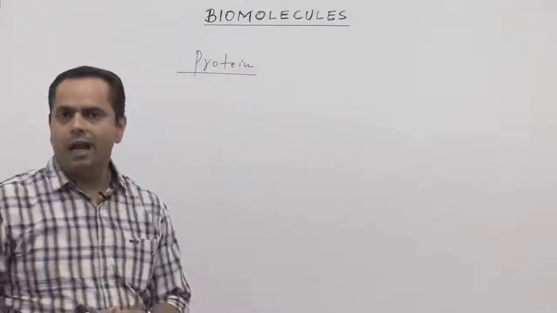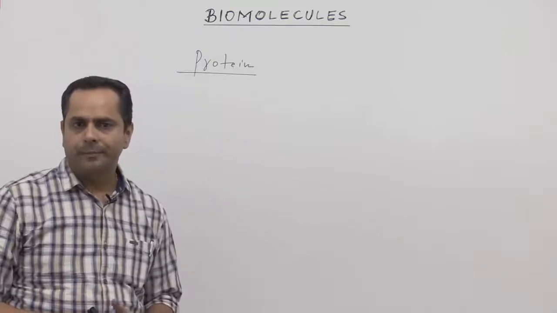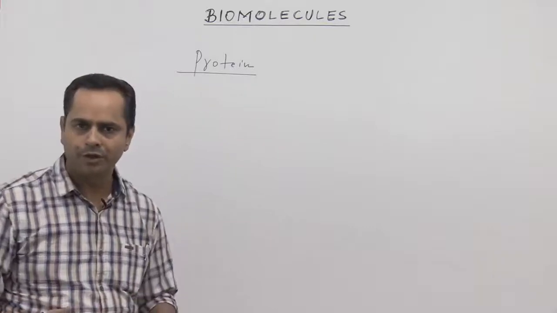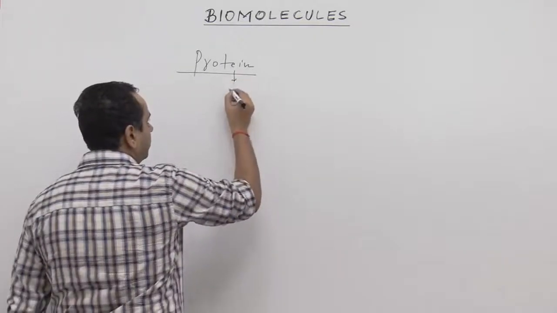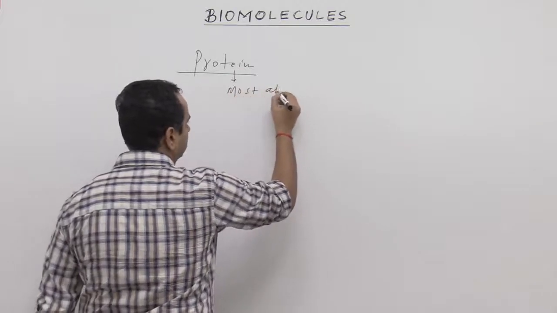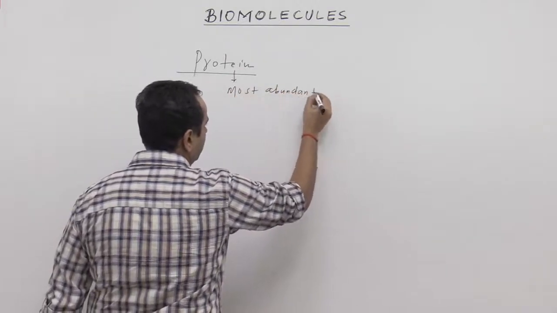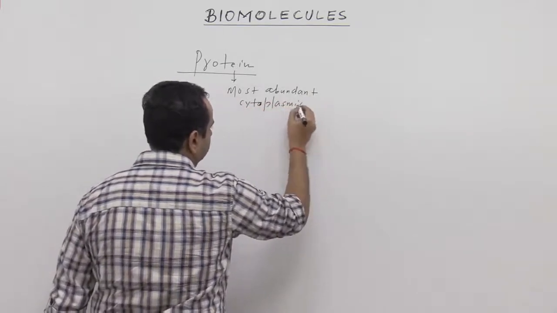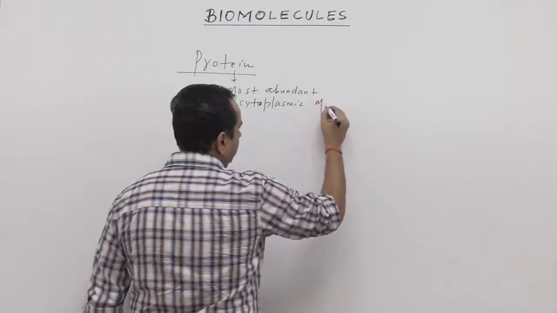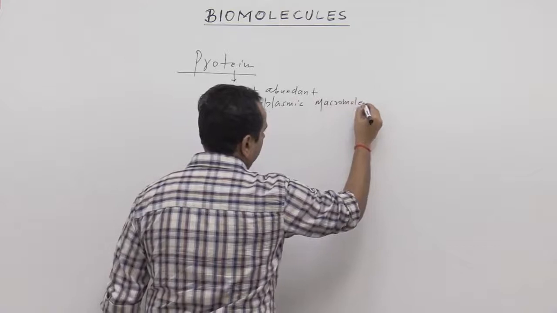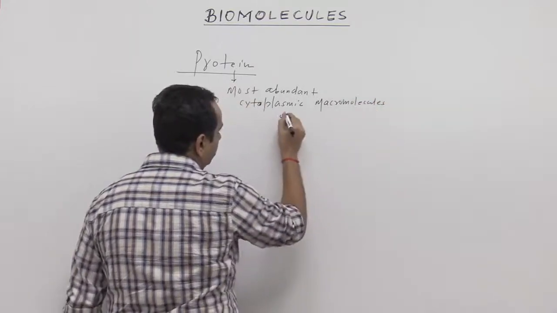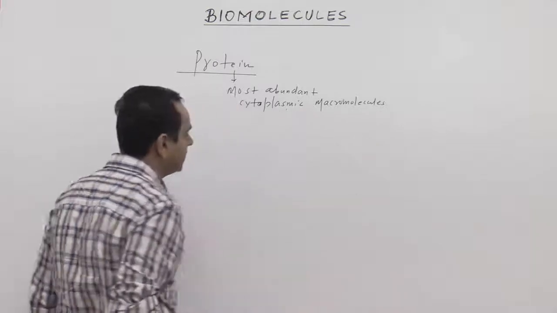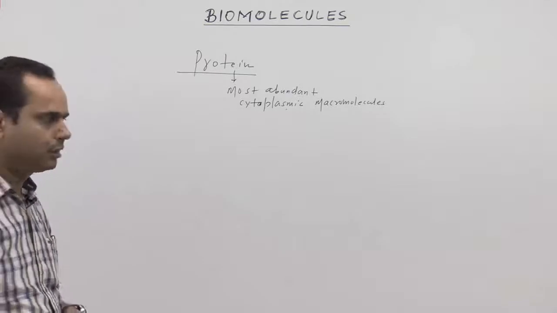We all know that proteins are the most abundant macromolecules in our cytoplasmic composition. Proteins are the most abundant cytoplasmic macromolecules, or we can simply say it is the most abundant cytoplasmic macromolecule.